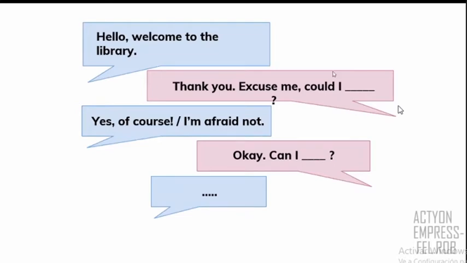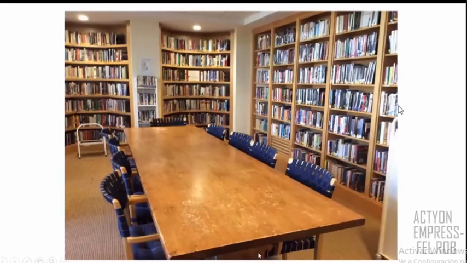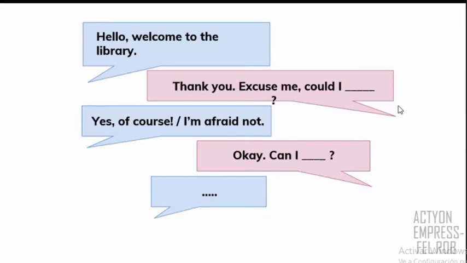And you can continue with a second request. And you can say, okay, and then a second request. So what is a possible request, a possible question to ask when you are in a library, right? So you have to imagine three questions, three requests when you are in a library. So let's remember, a request is permission for something, a favor, or only information in general. And you have to use could or can, both, right? So that is one option.